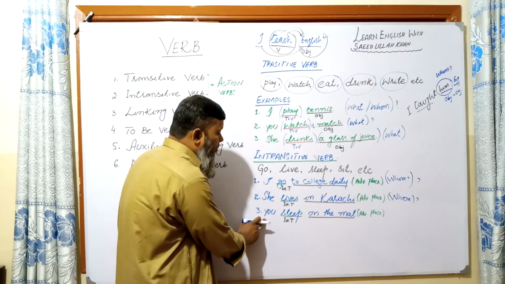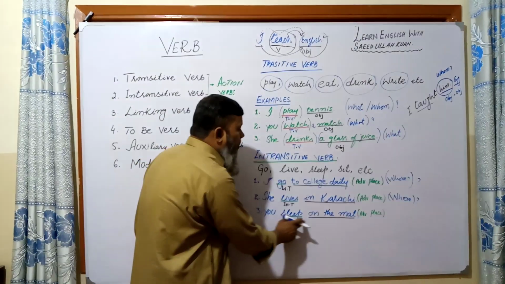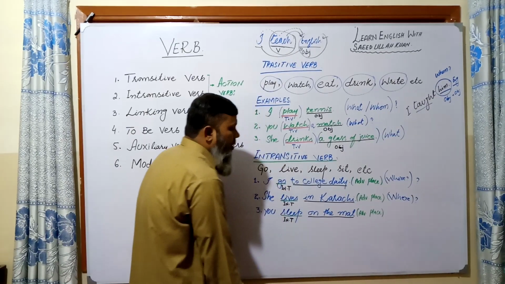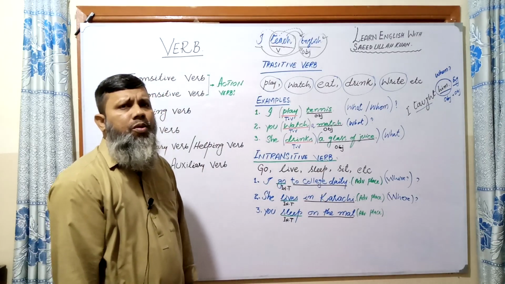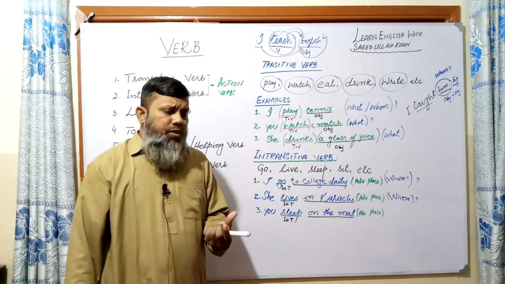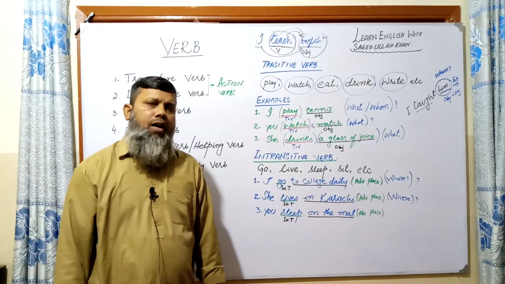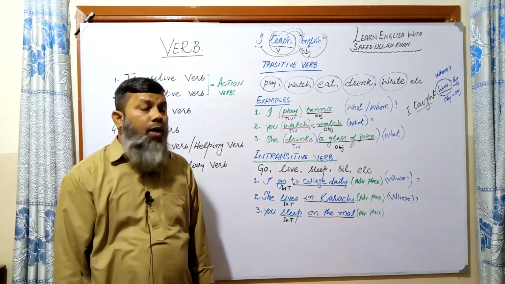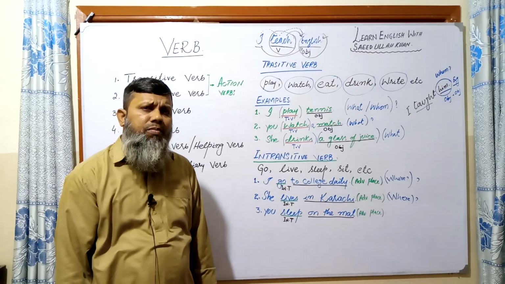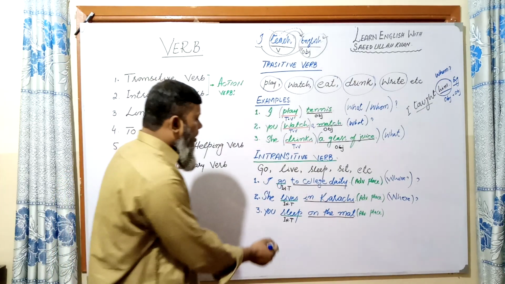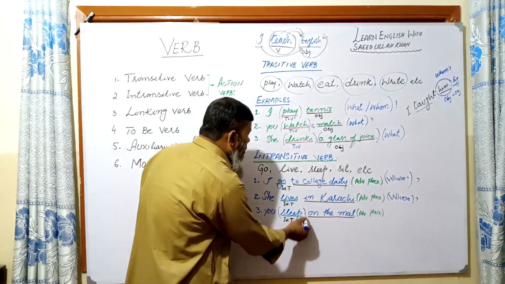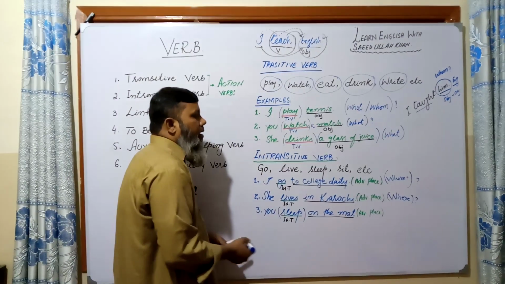Now the next example: you sleep on the mat. On the mat. If I ask, where do you sleep? The answer is on the mat. I did not ask, what do you sleep? It does not answer that. So that is why sleep is also an intransitive verb.